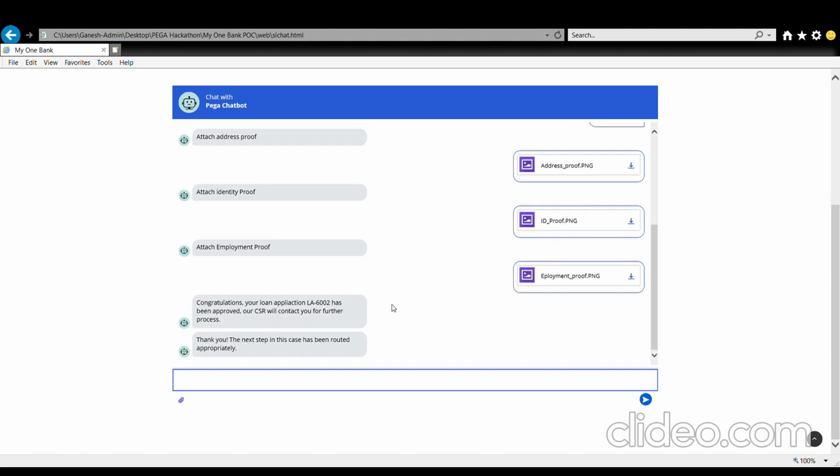In some cases it may go for manual approval, and in some cases the level 1 approval can be automated. So here you can see in our case the approval has been automated, and you can see the message, congratulations, your loan application so and so has been approved. Our CSR will contact you for the further process, which is the loan fulfillment. So now let me show you what we have done at the Pega end.